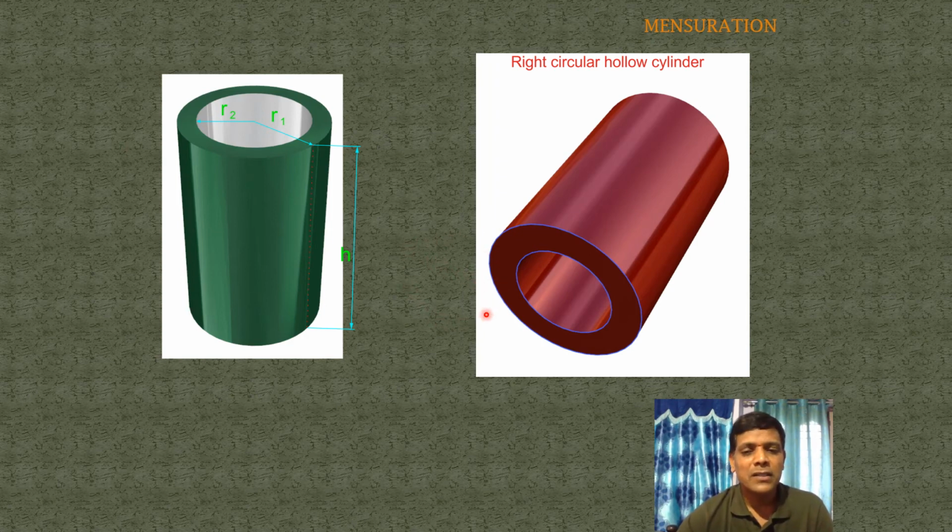But the one before was a solid cylinder. This is a hollow cylinder, an empty cylinder. For example, a water pipe, a refill, a fan rod, a cycle tube. These are all examples of hollow cylinders. Are they clear? Coming to the next picture.